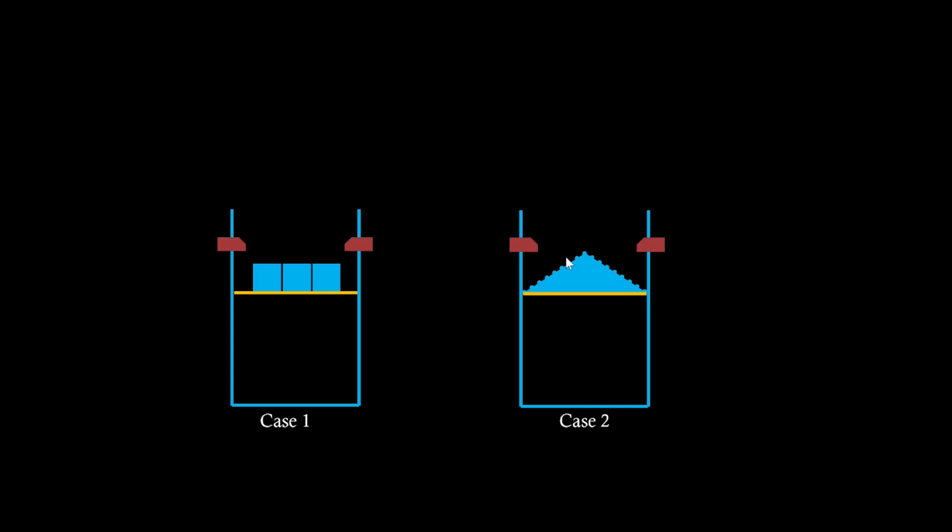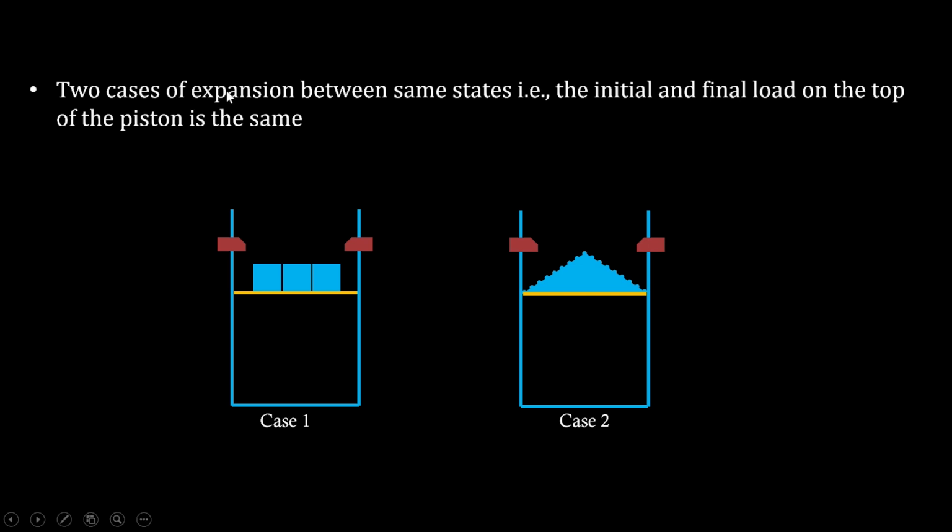Then we are going to remove 1/3 of the mass from here and here. We will see the gas is going to expand to the same final state. But in these two cases, the path is going to be different. That's what we are concerned about currently. Two cases of expansion between the same states, meaning the initial and final states will be the same in both the cases.